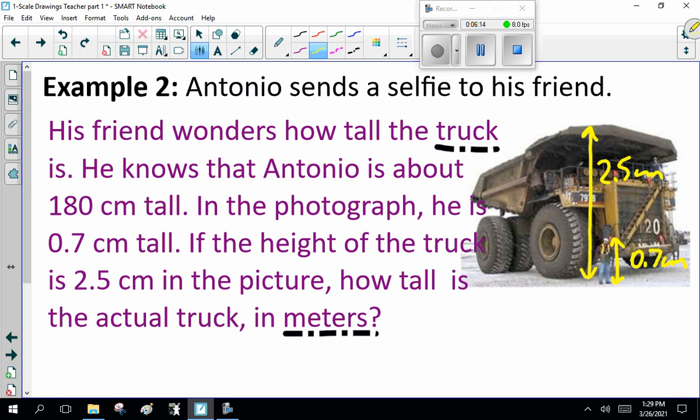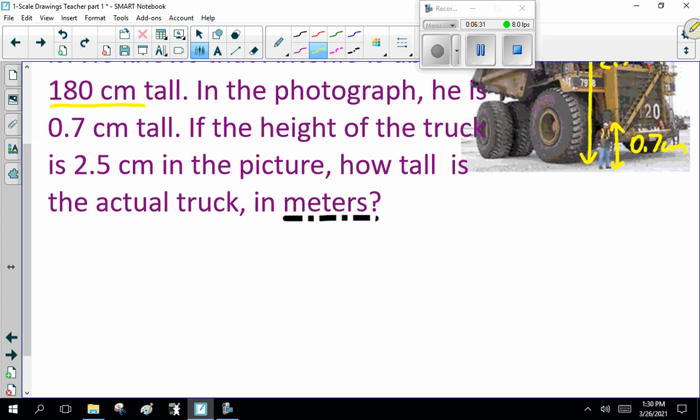So Antonio is 180 centimeters tall in reality. How tall is the actual truck? Okay, I'll give you a moment to get that copied out. Now, the math isn't hard, but pay attention to how you set it up. Remember we just did all of those ratio and proportion questions? Well, here's where it comes in handy.